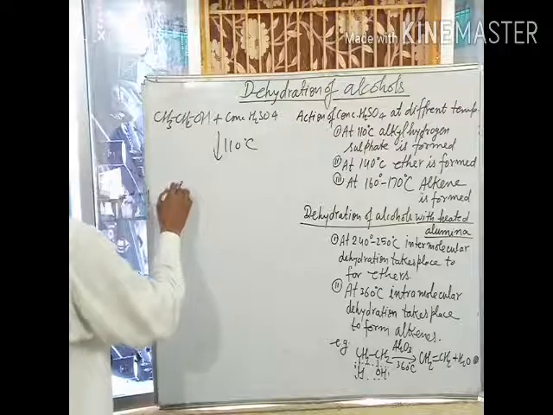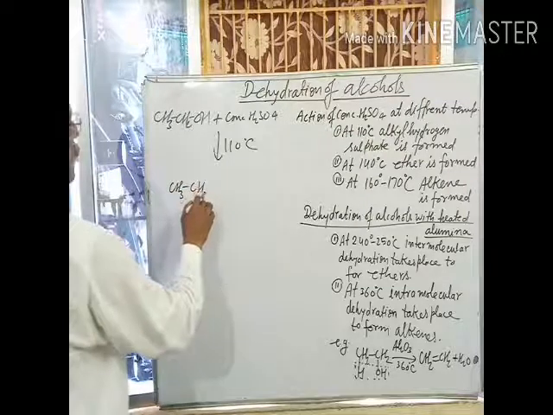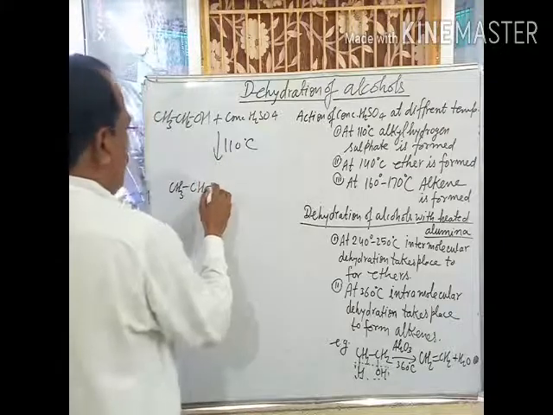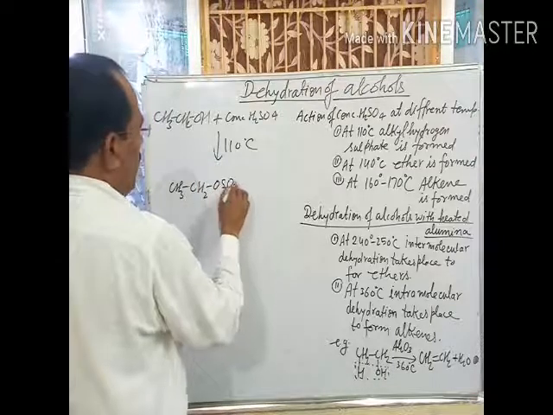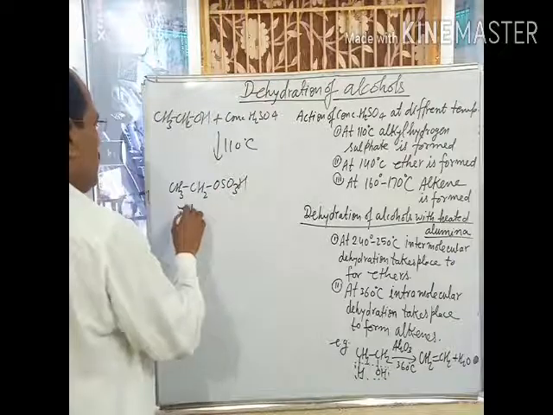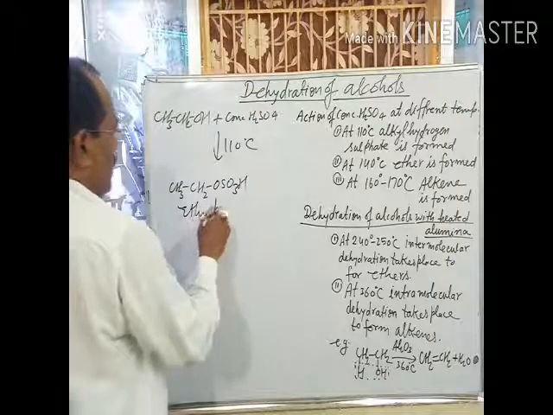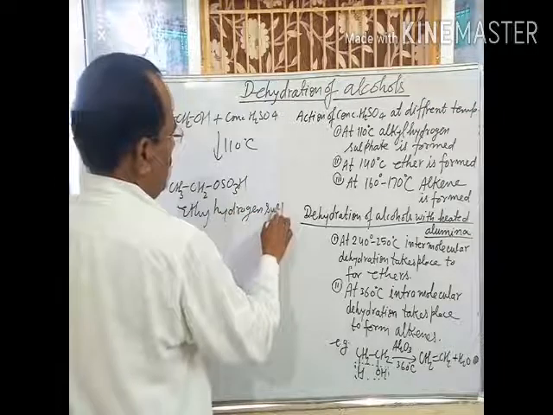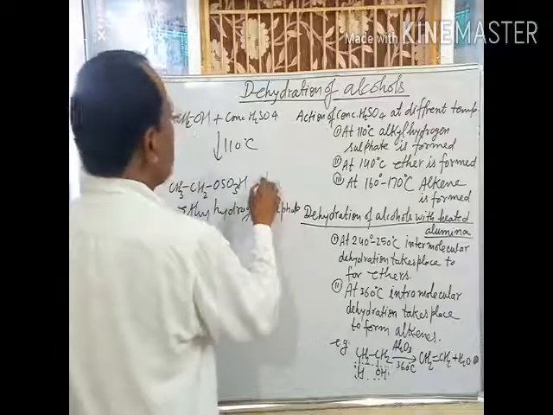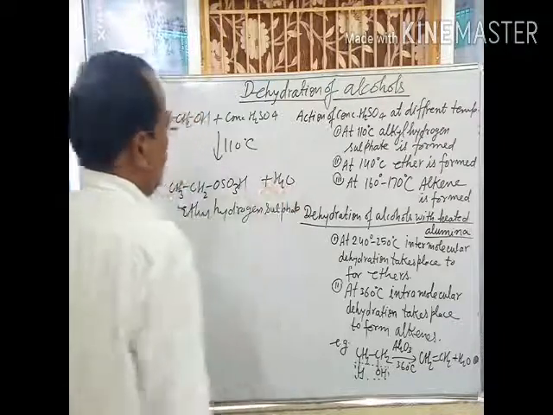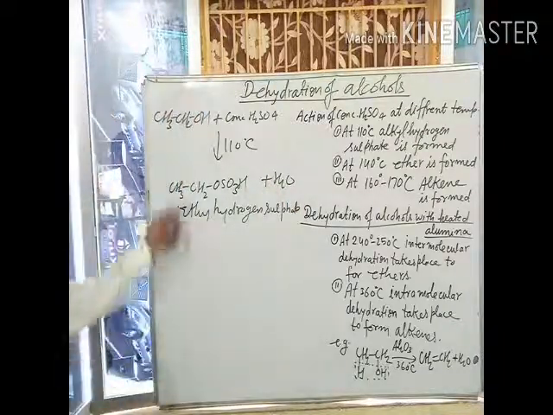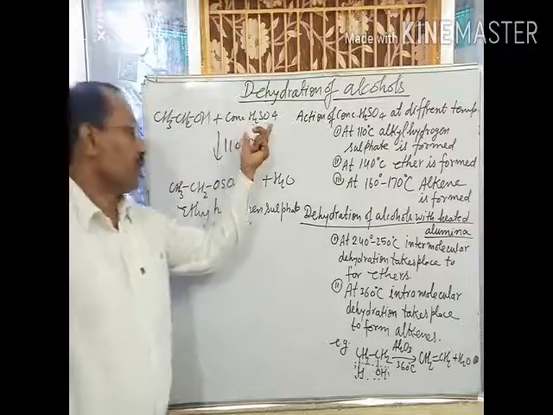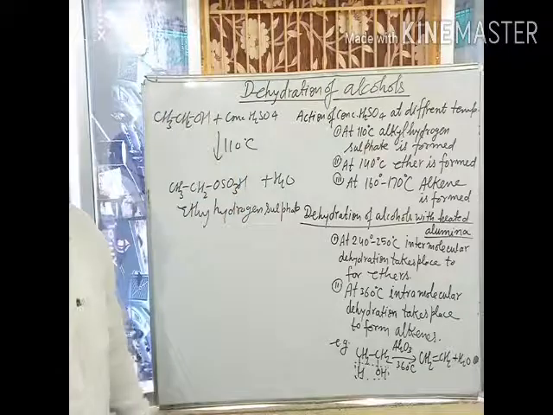That means CH3CH2OSO3H, this is ethyl hydrogen sulfate, plus H2O. At 110 degrees Celsius, alcohol reacts with concentrated sulfuric acid to form ethyl hydrogen sulfate.